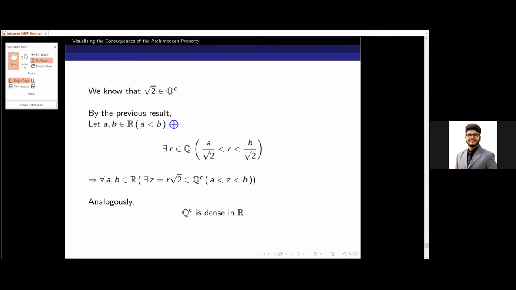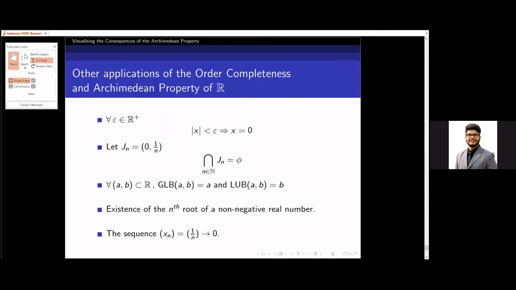So both the sets are dense in R, and this is a very useful result. It is used in differential calculus, integral calculus, etc. Now, I would like to throw some light on some other applications of order completeness and Archimedean property of R.